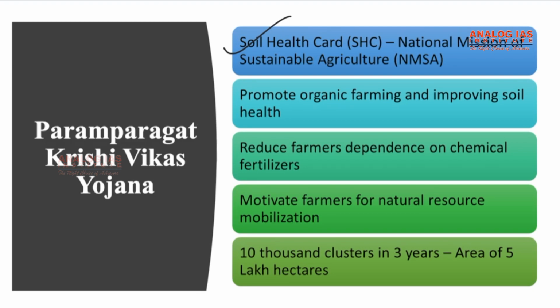The objectives of Paramparagat Krishi Vikas Yojana are to promote organic farming and improve soil health, to reduce farmers' dependence on chemical fertilizers, to improve their yields, to motivate farmers for natural resource mobilization for input production, and it plans to form around 10,000 clusters in 3 years and cover an area of 5 lakh hectares under organic farming.